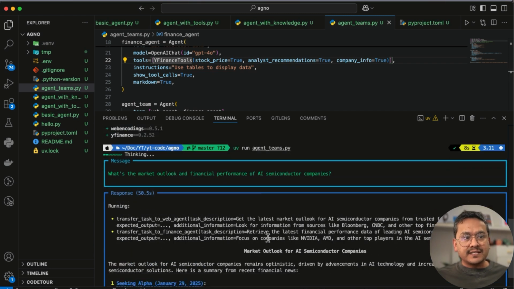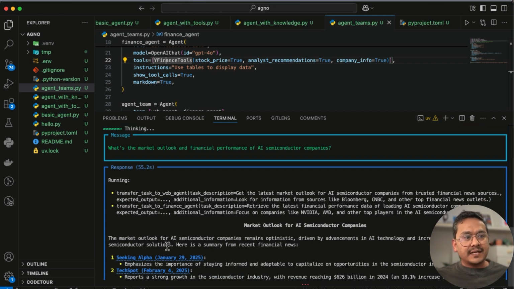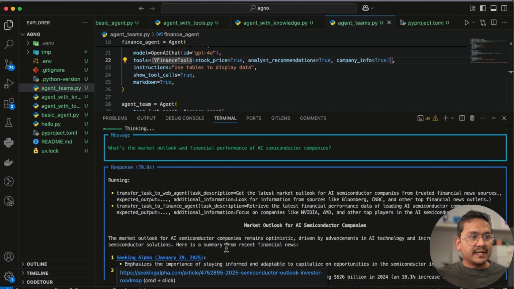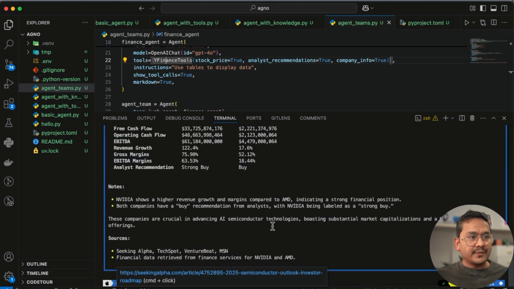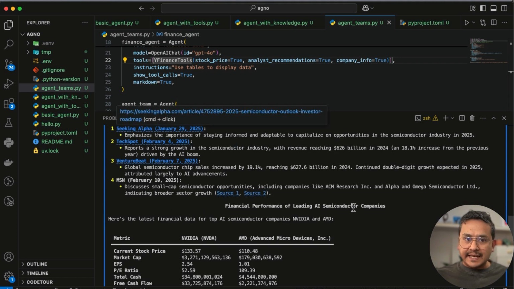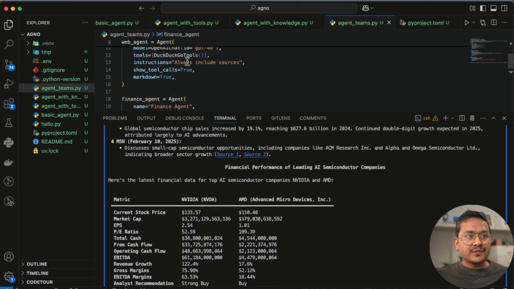And now you can see it is doing the market outlook of AI semiconductor companies. The market outlook remains optimistic. Here is January 29, 2025, meaning it is doing the web search. We have the web agent, Seeking Alpha and so on. Okay, it is still going on. If I scroll a little bit down, you can see all the information is here, and financial performance of leading AI semiconductor companies. There is source 1 and source 2. If you see here on the web search, always include the sources. So it is also including the sources, formatted quite well.